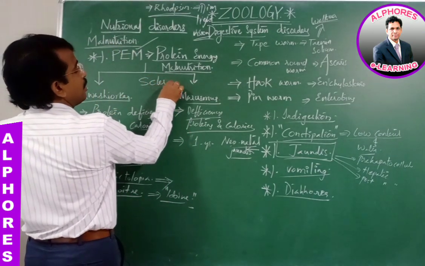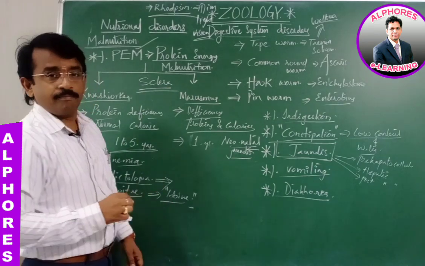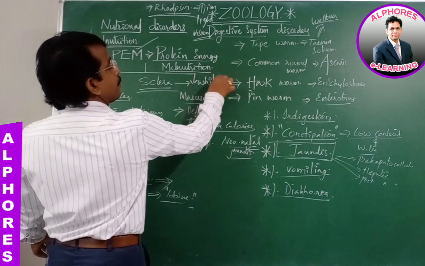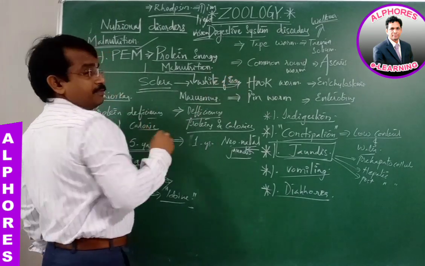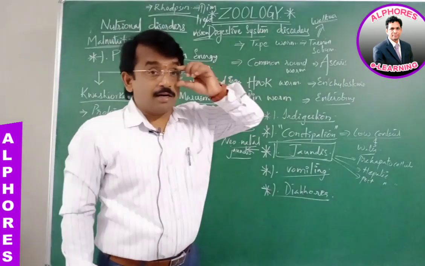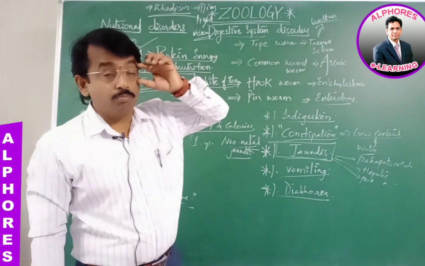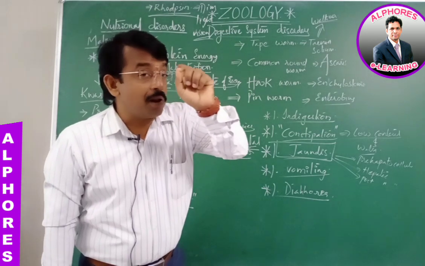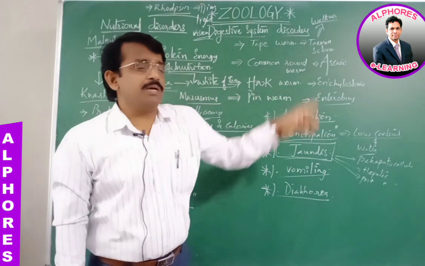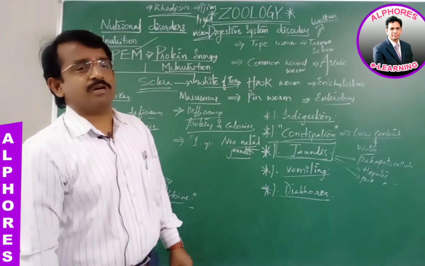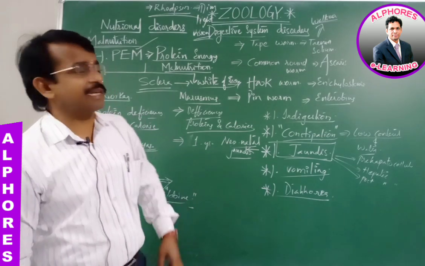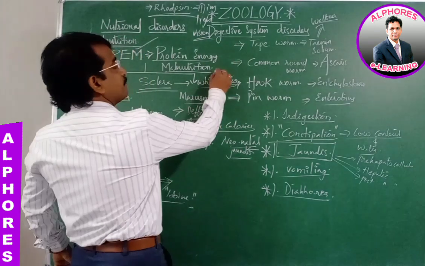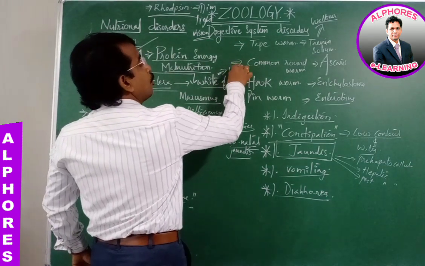Sclera of the eye. Basically, it is said to be the white of the eye. You can see that in the mirror. When you open your eyes and see in the mirror, you find the black portion is covered by the white portion of the eyeball, which is none other than the sclera. The sclera of the eye, or white of the eye, turns yellow.